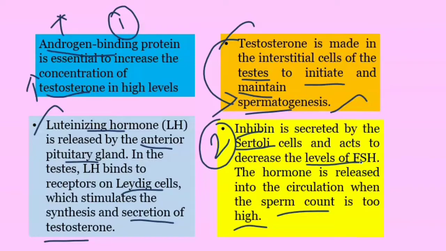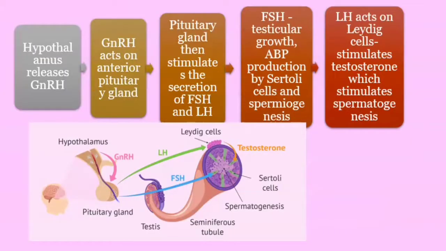Once the FSH hormone level is decreased, the sperm production process also gets slowed down. In such a way it plays a control over the sperm production. So these are the basic hormones involved in the spermatogenesis process. We will see it in a step-by-step process. It is just a repetition, but it will be a little flow, so you can understand it very easily.